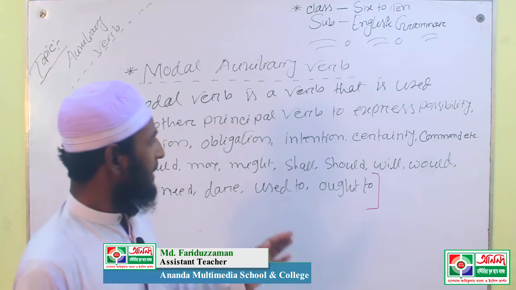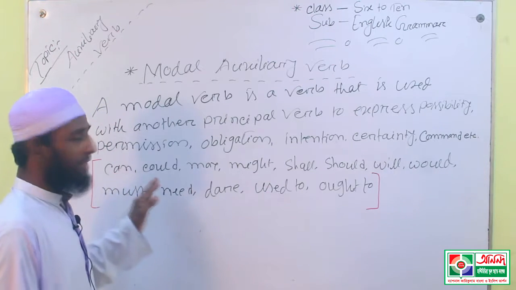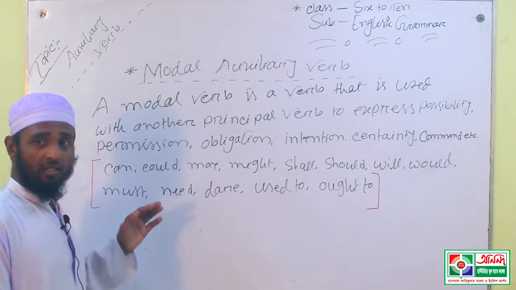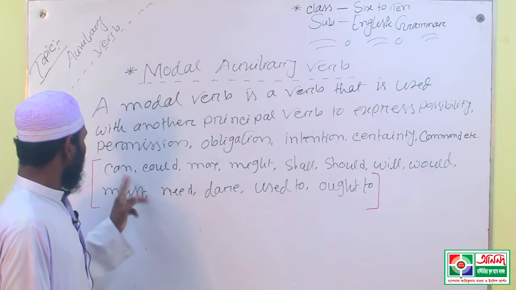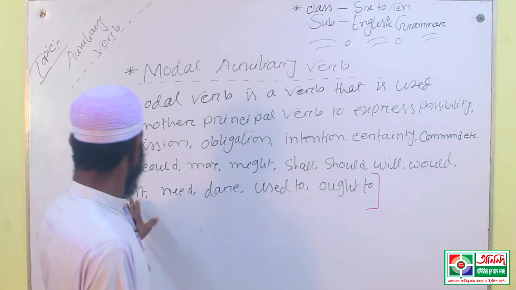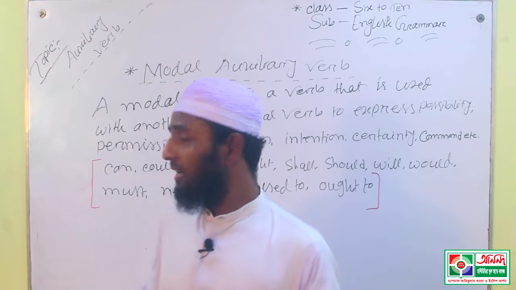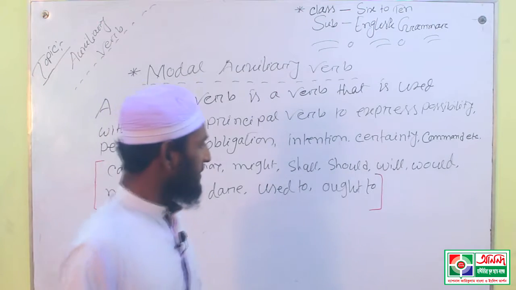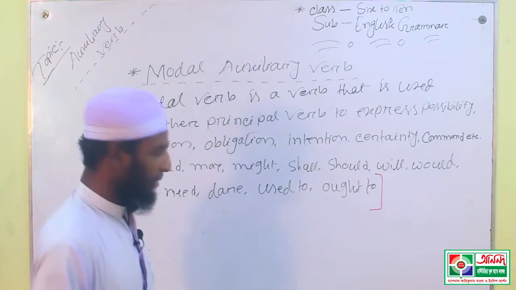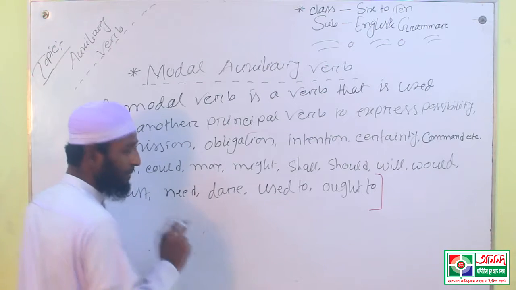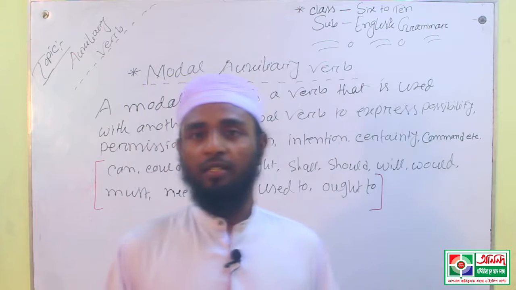Next, what are the modal verbs? I have written them all: can, could, may, might, shall, should, will, would, must, need, dare, used to, and ought to. These are modal verbs. Now I will discuss examples of modal verbs. After a modal verb, the verb present form will be used all the time.